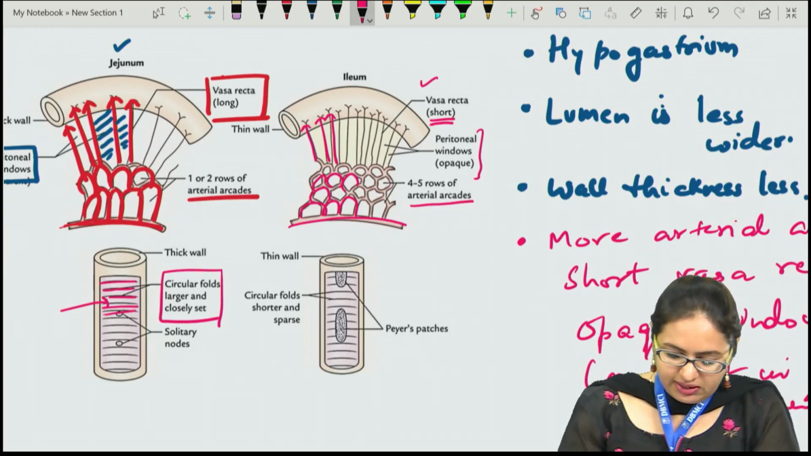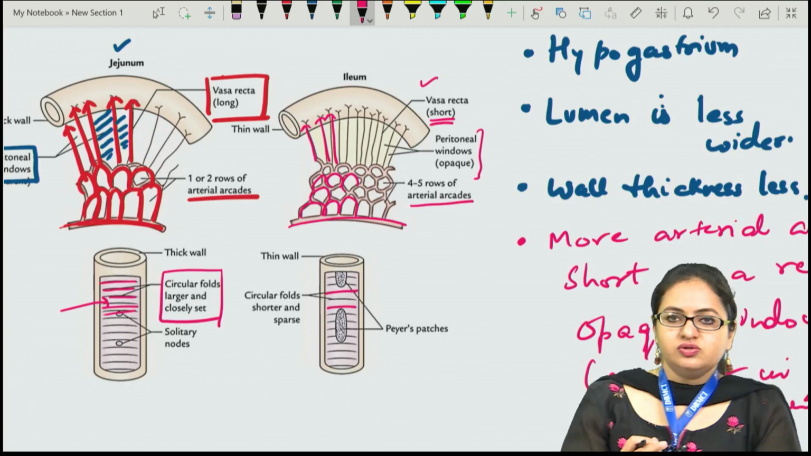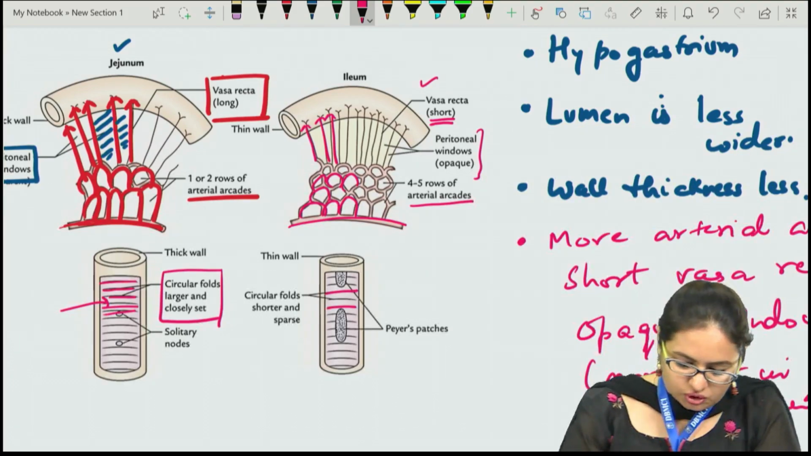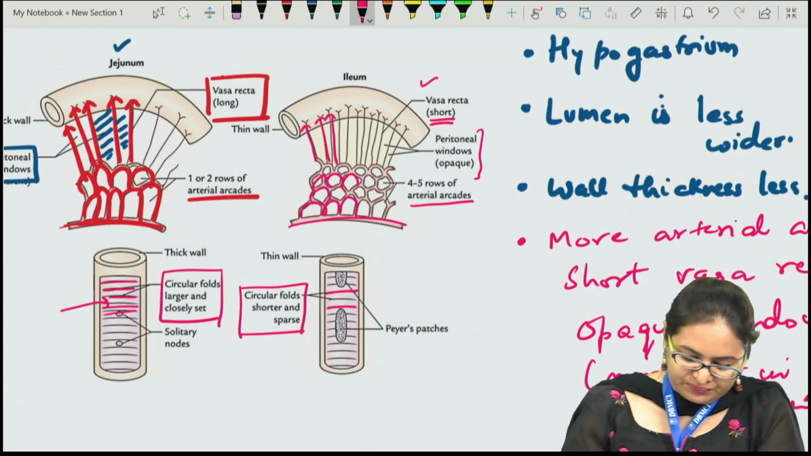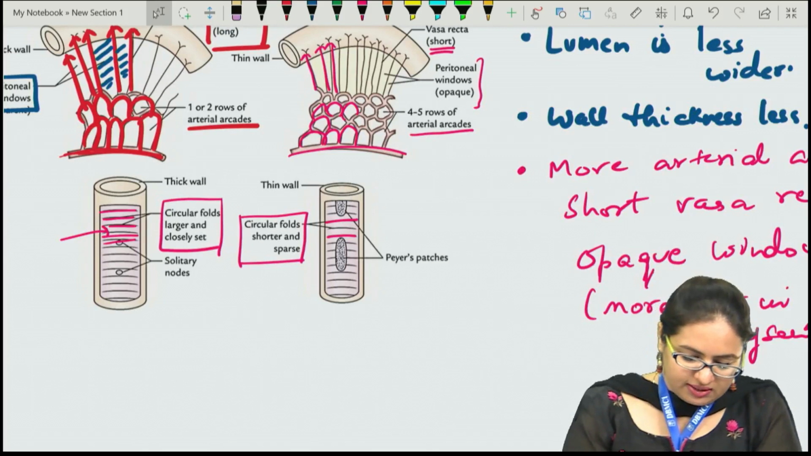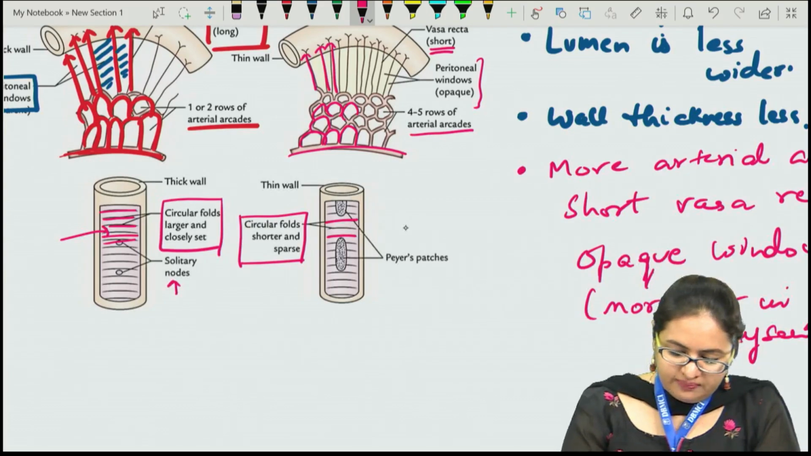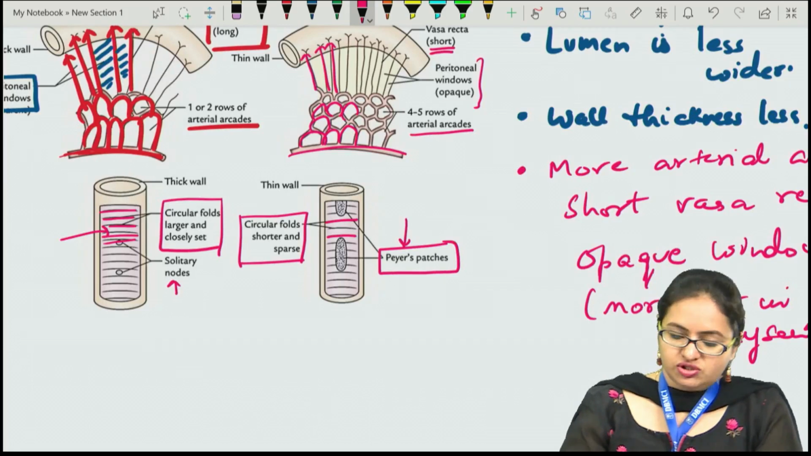If we compare it with the ileum, the circular folds over here are at a distance, so we say they are sparse and shorter. So circular folds in the ileum are short and sparse. Apart from this, if we compare the lymphoid aggregates, in the duodenum they are present in the form of small solitary nodes. Towards the ileum, the large lymphoid follicles are there and they are termed as Peyer's patch.